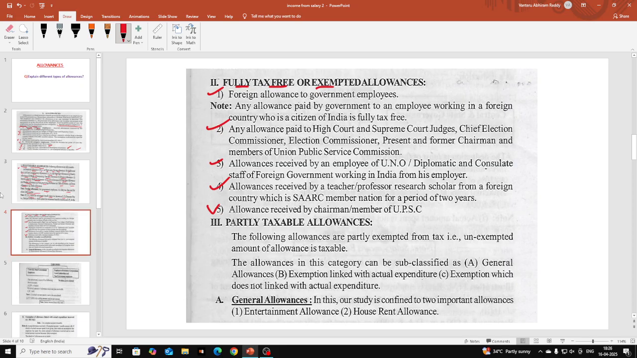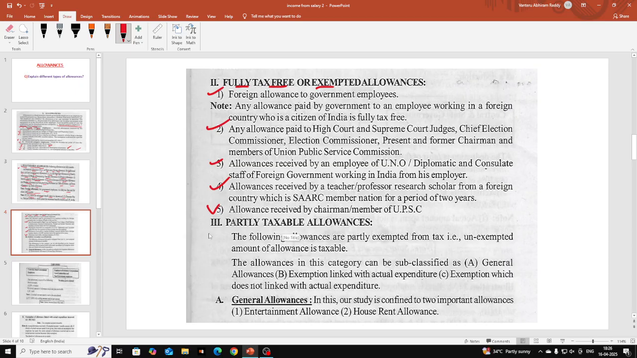In most of the cases, these fully tax-free allowances may not be given in question while solving income from salaries, but you have to have a look into this. It is useful for theory question as well as sometimes they may give in the examination while preparing income from salary statement. Okay, hope this is clear.